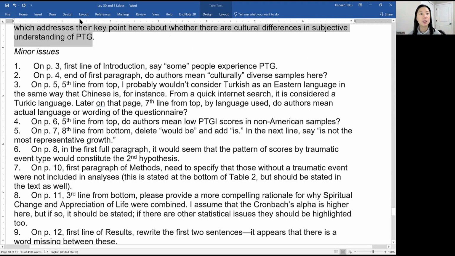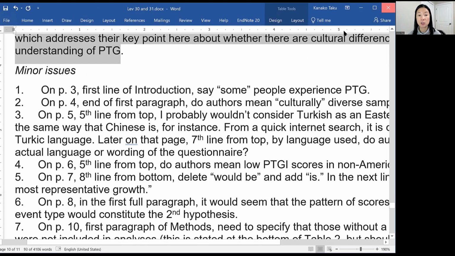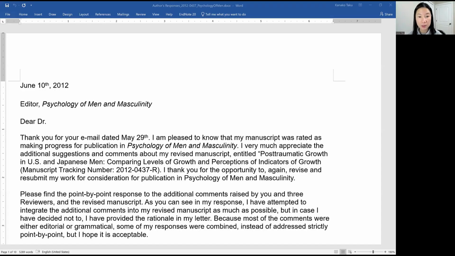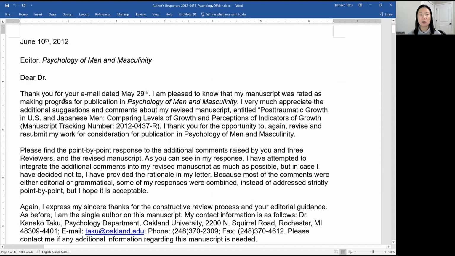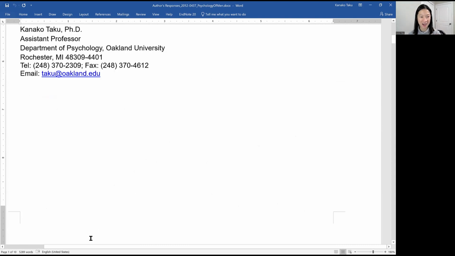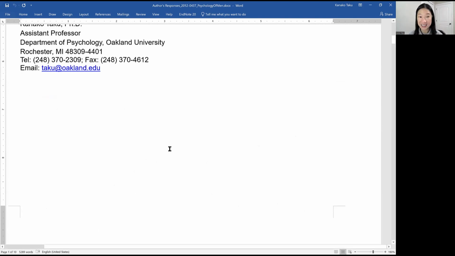For example, not this one, but I just wanted to show you. So I don't have to save this one, right? Excuse me. I wanted to share this one because this is the actual one. That's okay. So now I'm sharing. This is the actual response data that I completed about 10 years ago. This is the one that has long, lengthy comments. So you can tell I had like 10 pages.